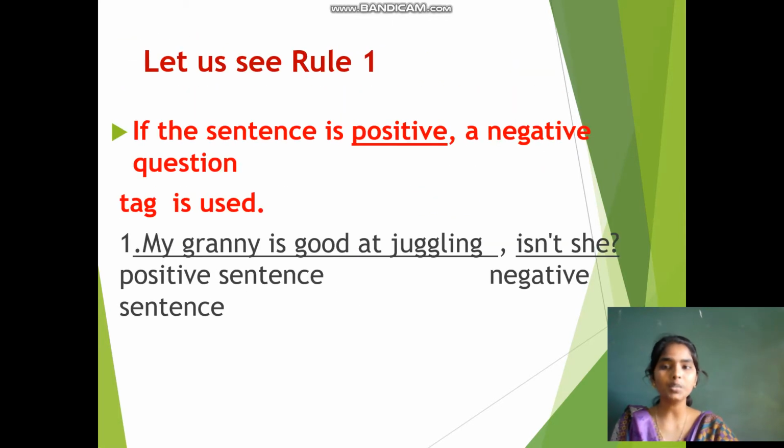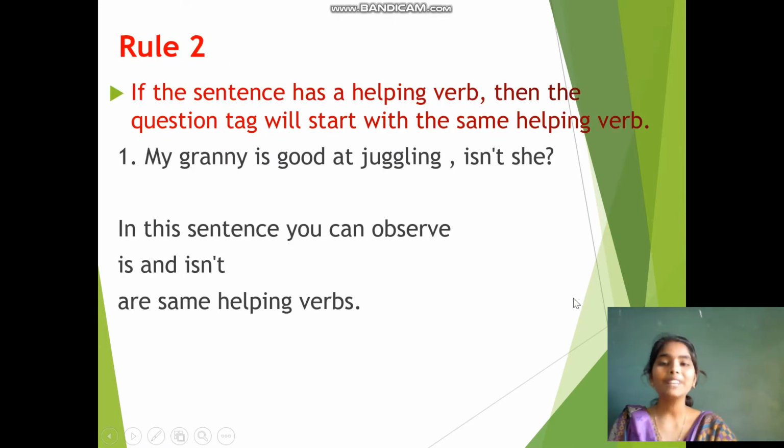The first rule is if the sentence is positive, a negative question tag is used. My granny is good at juggling. Here it is a positive sentence. We should add a negative tag. Isn't she? Understood? Coming to the second rule, if the sentence has a helping verb, then the question tag will